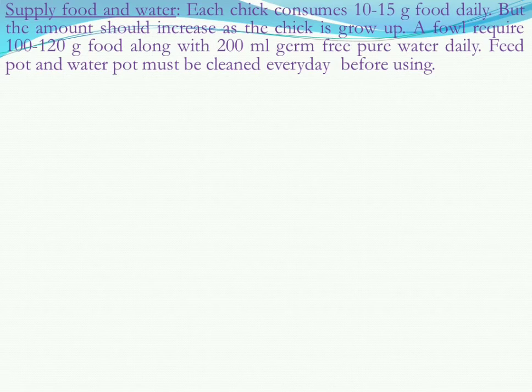But when it becomes an adult, it needs 100 to 120 gram of food and 200 milliliter of germ-free pure water. We also should be careful about that. Feed pot and water pot must be cleaned every day before using. So that is all about poultry rearing and its food and water management system.